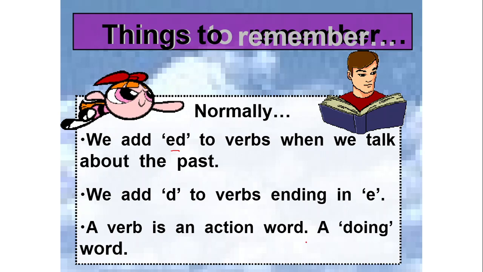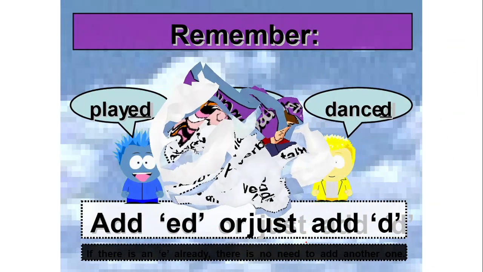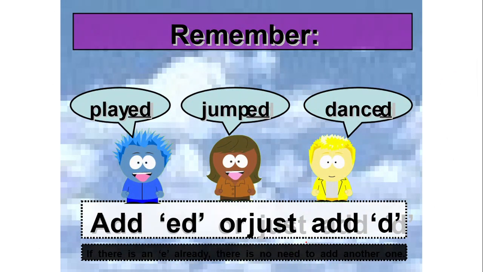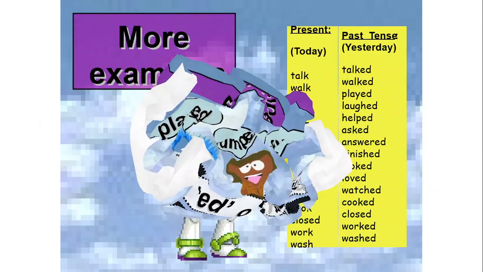So we need to use D or ED in the action word. For example, for the words play, jump, dance: for verbs ending with a consonant, we just add ED. But if the verb ends with E, you just add D. So add ED or just add D to make it past tense.